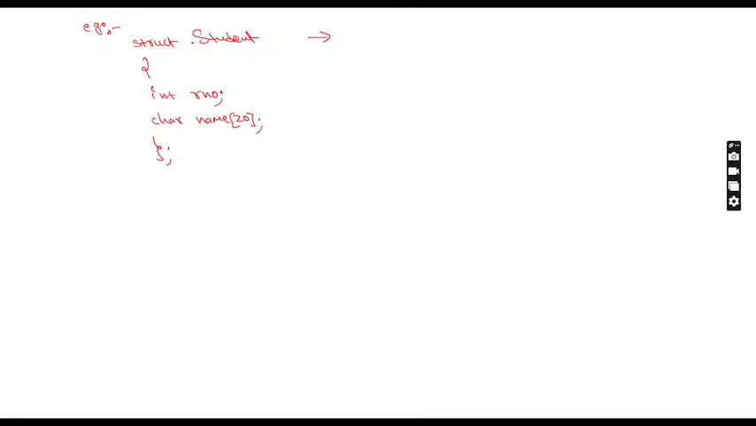So the structure which I have created on the screen does not occupy any memory. When will it take memory? When we create a structure variable. This is important: a structure will get memory space only when we create a structure variable.